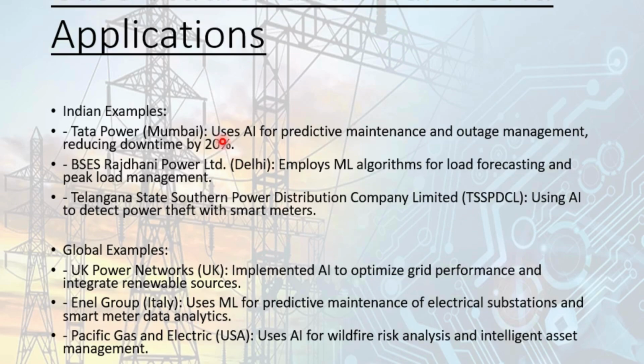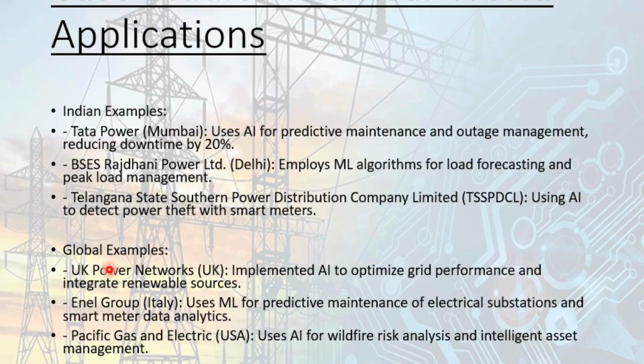And these are some case studies where artificial intelligence is used. For example, Tata Power in Mumbai uses artificial intelligence for predictive maintenance and outage management. This reduces the downtime by 20%. Then BSES Rajdhani Power in Delhi uses ML algorithms for load forecasting and peak load management. Then Telangana State Southern Power Distribution Company Limited uses AI to detect power theft with smart meters. So this we have discussed.